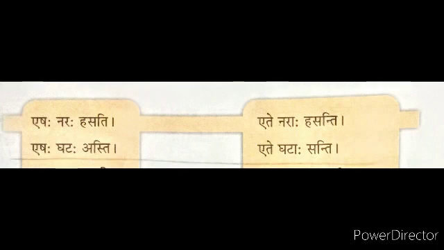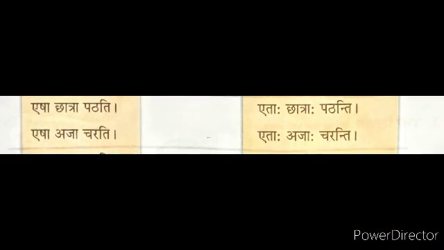The second example, Eshah ghatah asti, changes into ete ghataha santi. So children, here we convert eshah into ete, naraha, ghatah into ghataha, and in the verb hasati into hasanti, asti into santi. Clear?